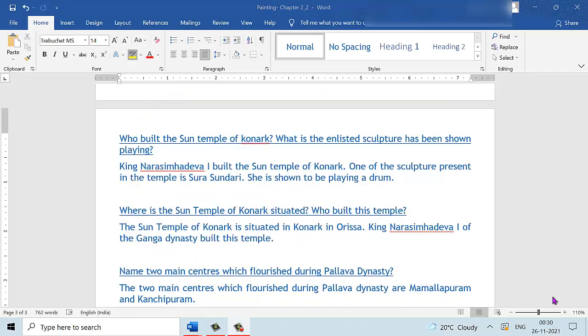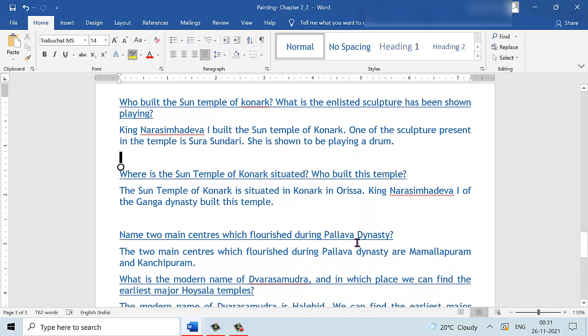Moving on to some short answer questions. Who built the Sun Temple, and what is the sculpture inside it, and what is it shown to be playing? The Sun Temple of Konark was built by King Narasimha I, who belonged to the Ganga dynasty, and the sculpture present is Surasundari that we are studying in this chapter, and she is shown to be playing a drum. Where is the Sun Temple situated? The Sun Temple is situated in Konark in Orissa. And again, it was built by King Narasimha I of the Ganga dynasty.